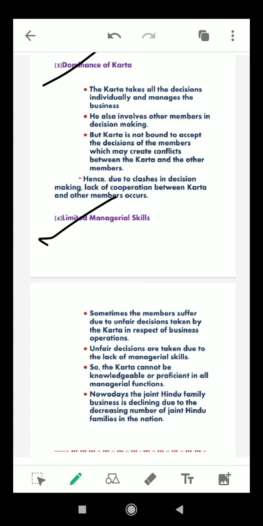Next is, nowadays the joint Hindu family business is declining due to the decreasing number of joint Hindu families in the nation. Now it is declining. Now people are not following that. Yes, because now there are very few who are pursuing the family business. Yes, so this is also a disadvantage of the joint Hindu family.